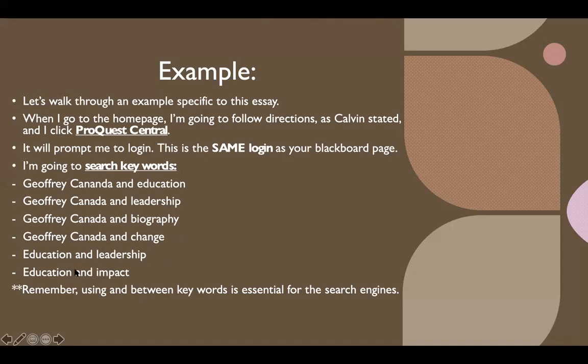And you're going to have to use concepts. For example, I did education and leadership here, and then education and impact. You're going to have to look for concepts, and through those concepts, find various articles that are helpful for you, since you might not find articles that align with that particular person.